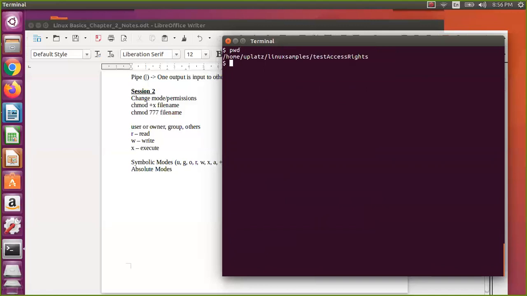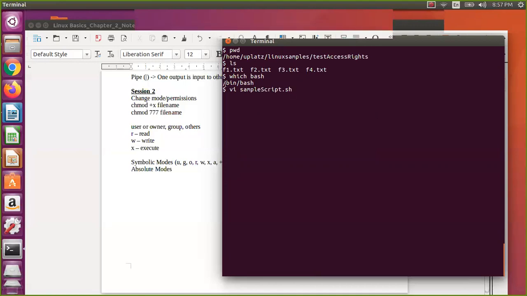For execute permission, there are two things actually. Let us assume we will do it in both ways. Let us assume I give one file, maybe I say sample_script.sh. Before doing that, we'll just say which bash. So /bin/bash. Now I just open sample_script.sh. We will see this more in the shell scripting chapter.